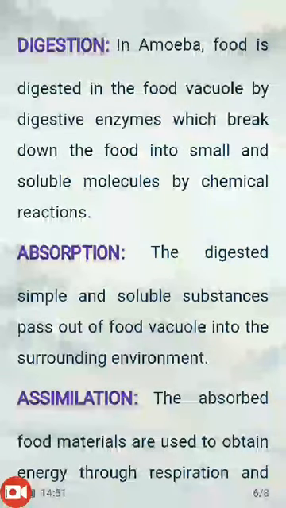Now what happens in the food vacuole? Next step, digestion. The digestive enzymes in amoeba act on the food vacuole and break down the food ingested by amoeba into simpler form. So digestion is done in the food vacuole. Then once the digestion step is completed, we have digested nutrients. Next step, absorption. The digested nutrients are absorbed by simple diffusion into the general body of amoeba.